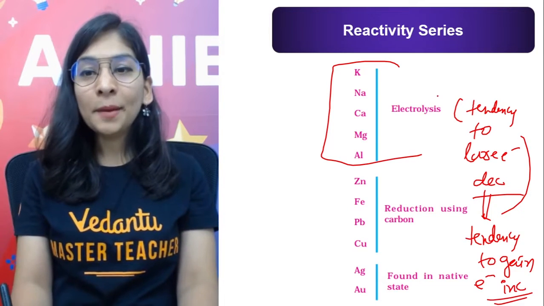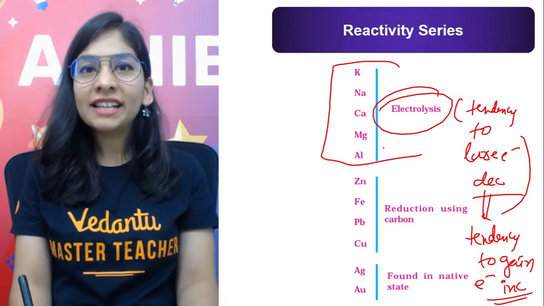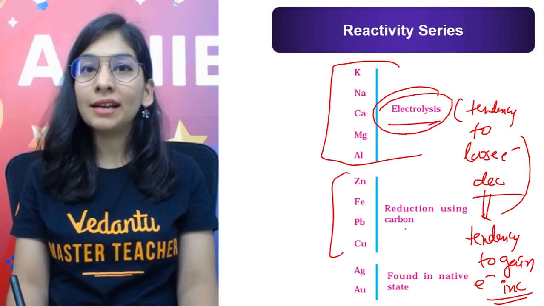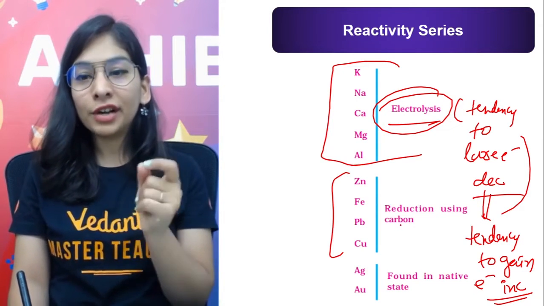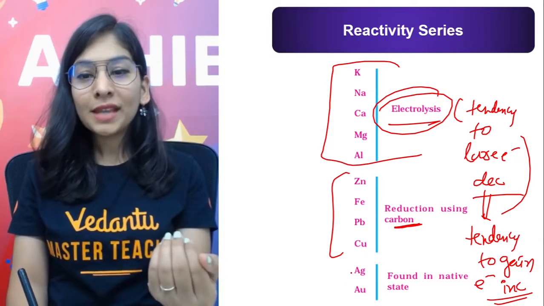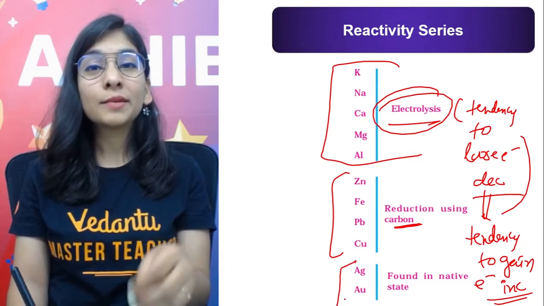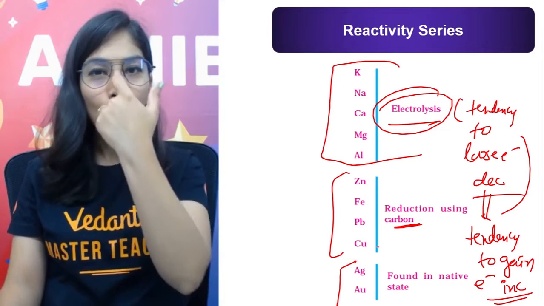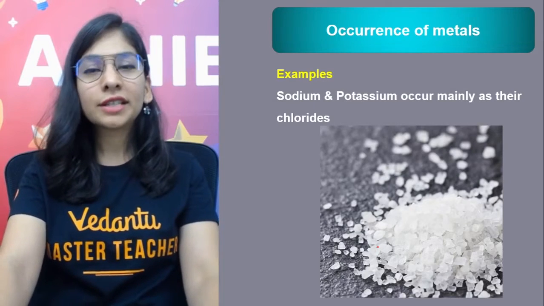Yeah, the best method to get our pure metal from these highly reactive metals is electrolysis. For moderately reactive metals, reduction using carbon. First, we'll convert them into oxide ore, and finally, with the help of a reducing agent, that is my carbon in the form of coke, I'm going to get my metal. And for the less reactive metals, when I talk about silver and gold, the least reactive metals, they are found in the native state, meaning free state, and will only need some purification method. Okay, so this is what we'll do.